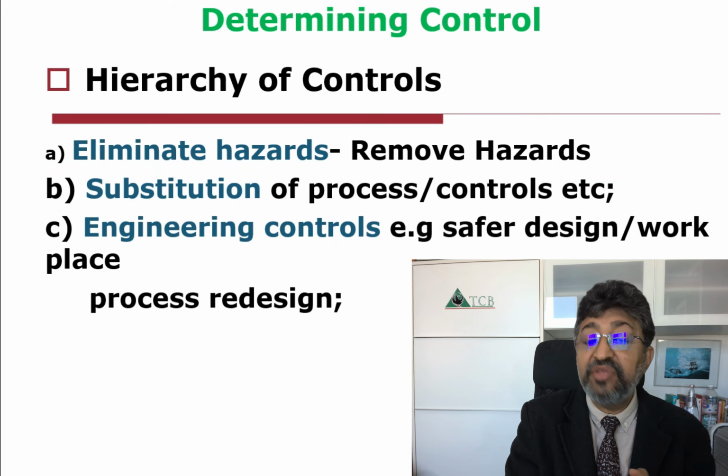Next comes engineering control. For example, you have identified a hazard. You cannot eliminate accessing there, people have to go there, and there is no way to substitute this work. So the next action would be engineering control. Engineering controls are basically safer design through some engineering process controls. For example, putting a handrail is a kind of engineering control that will ensure persons do not fall from the height.